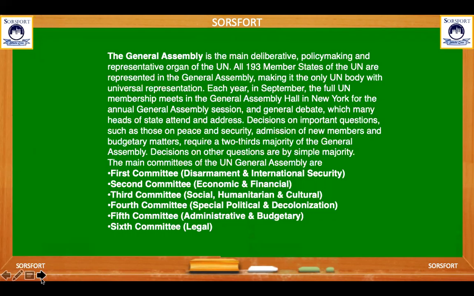The main committees of the UN General Assembly are: the First Committee, disarmament and international security; the Second Committee, economic and financial; the Third Committee, social, humanitarian and cultural; the Fourth Committee, special political and decolonization; the Fifth Committee, administrative and budgetary; and the Sixth Committee, legal.